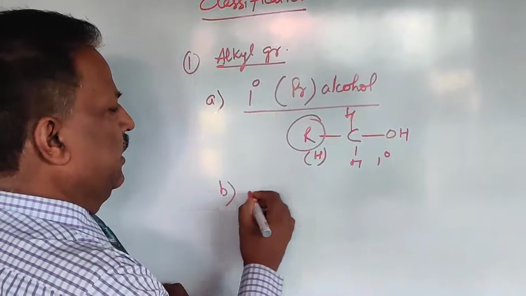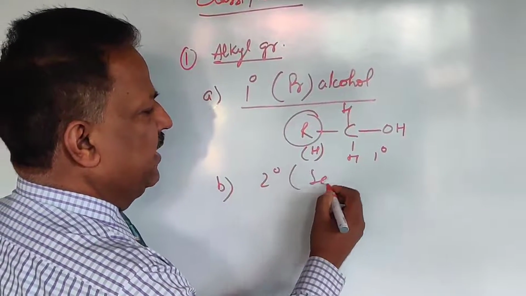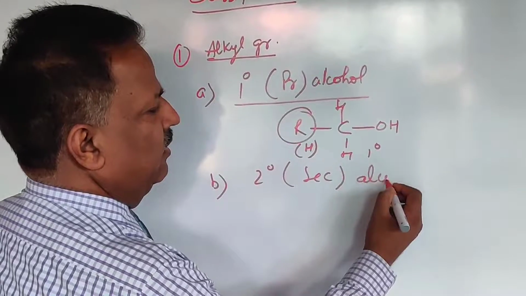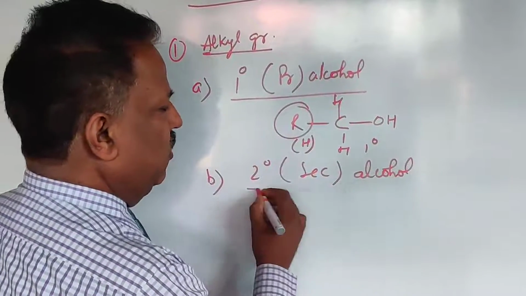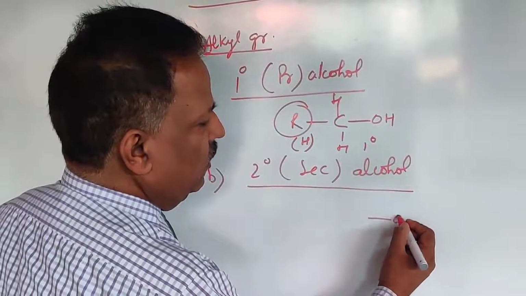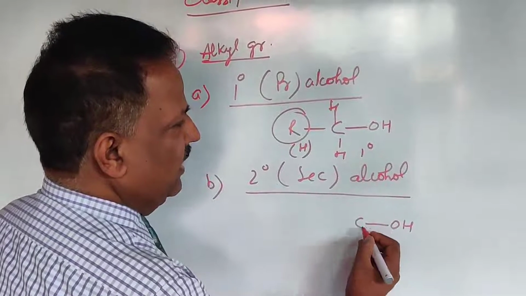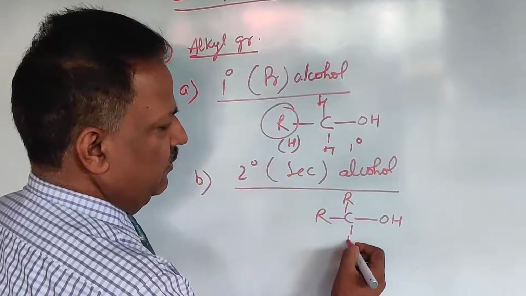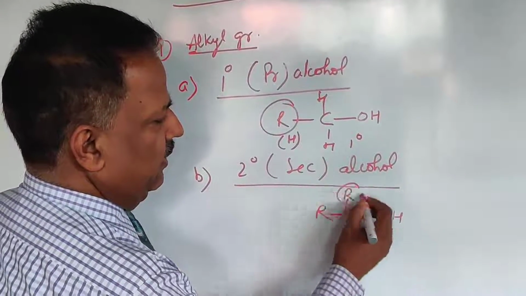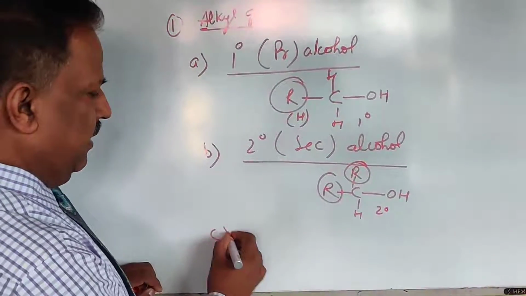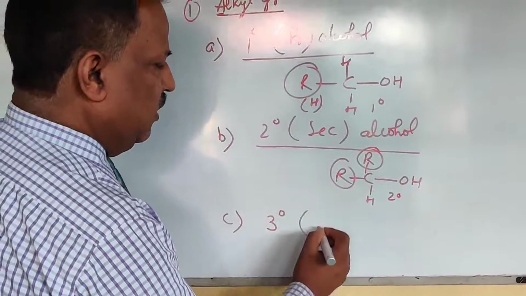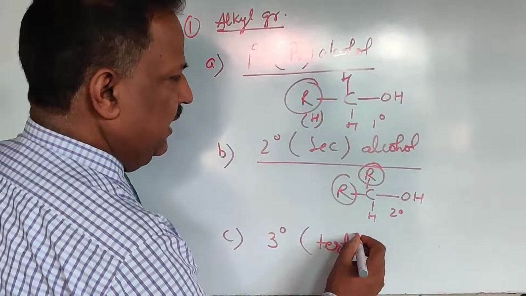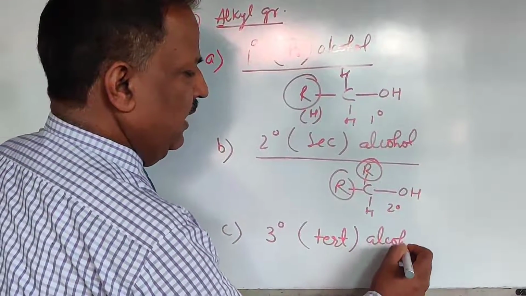Similarly, 2 degree or secondary alcohol is that in which OH group is attached to that carbon which contains two alkyl groups. This is 2 degree. And third is 3 degree or tertiary alcohol.